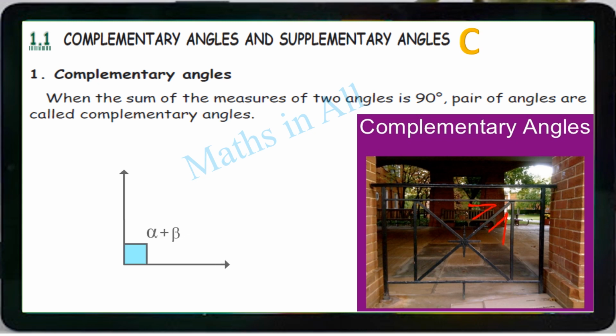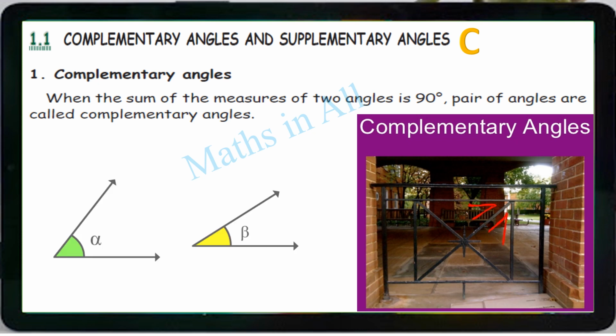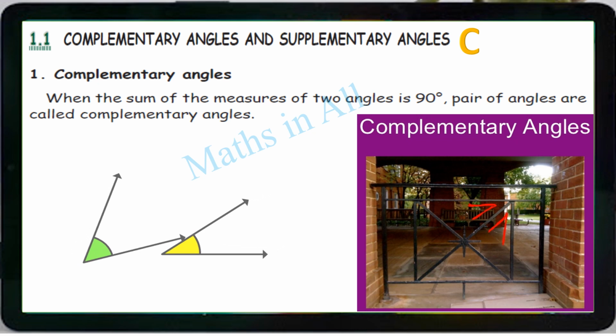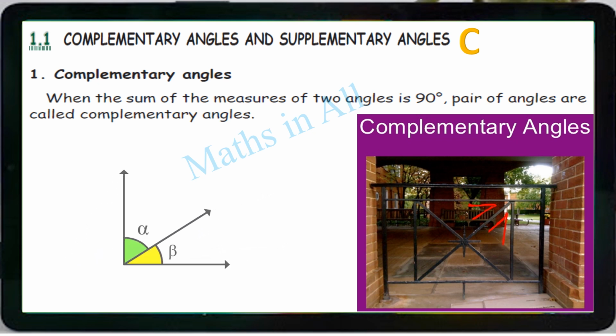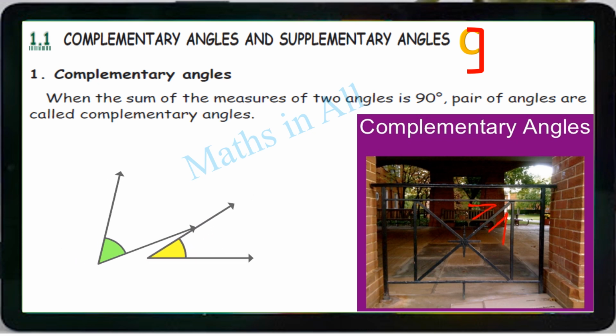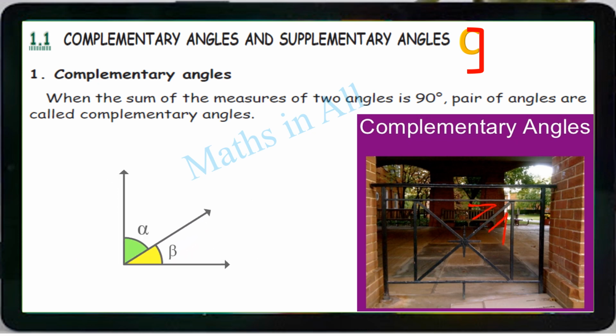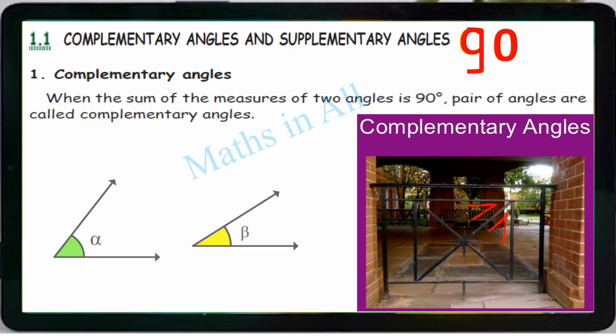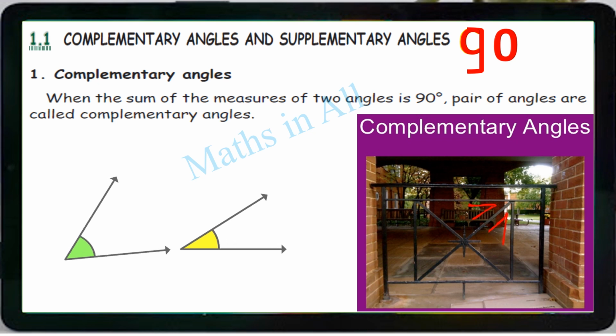For complementary angle, it must be the sum of two measures of two angles, isn't it? So C for complementary, just look at here. If we draw this outer line from C itself, if we draw a line like this, we get 9, isn't it? So from complementary itself we have second letter O, right? See here, so that O written as 0. Now we can easily understand, isn't it?